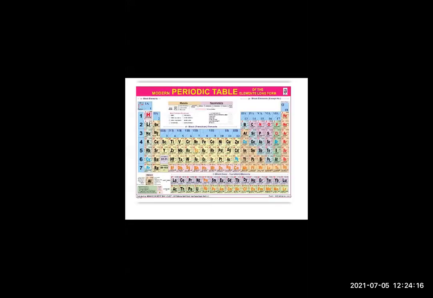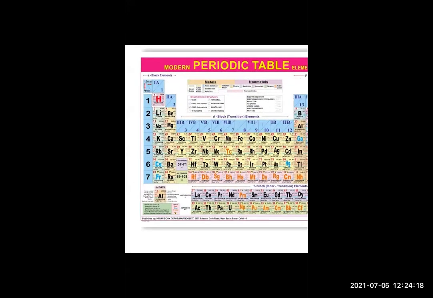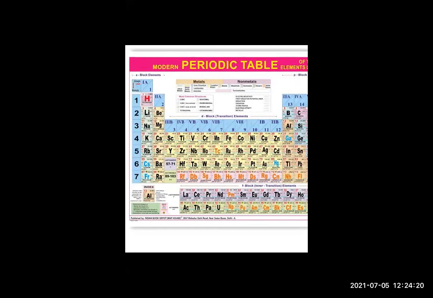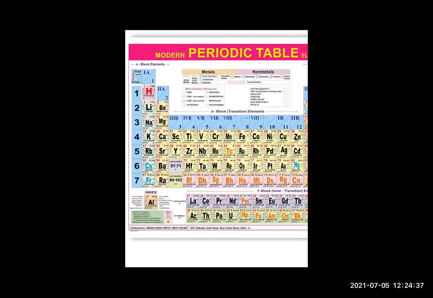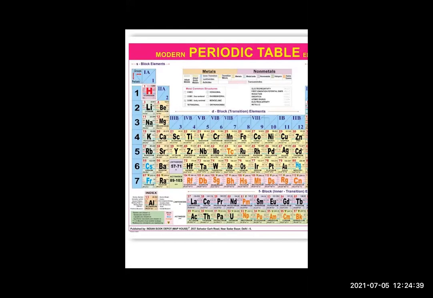Okay, now here, students, you can look at this modern periodic table. When we go from left to right in a period, any period, maybe first, second, third, fourth, fifth, sixth, or seventh. There are 7 periods you can see, everyone. So in any period, going from left to right, the atomic radius goes on decreasing.